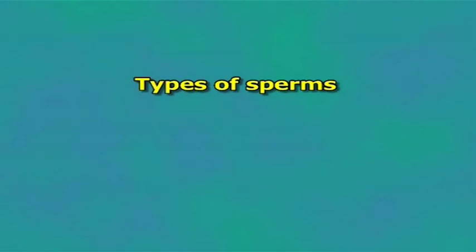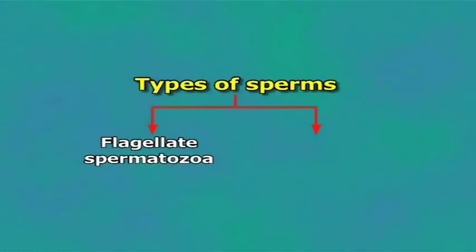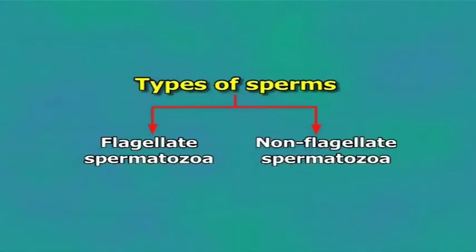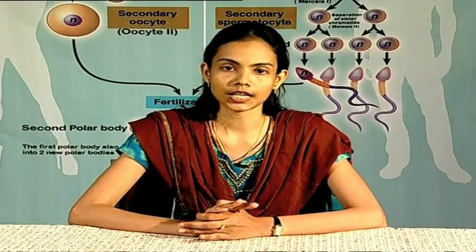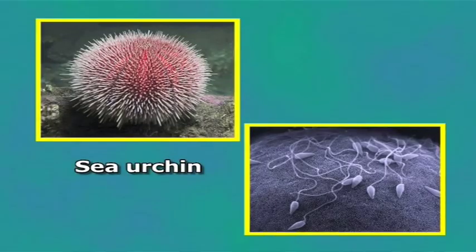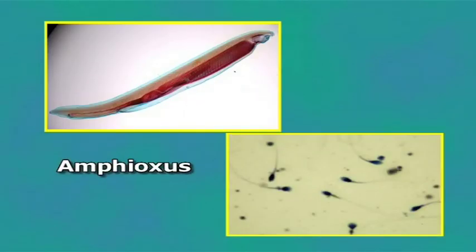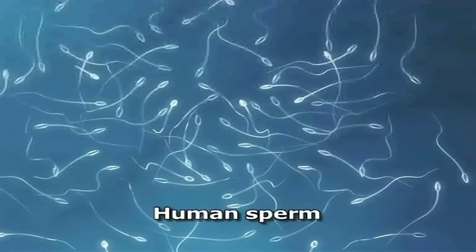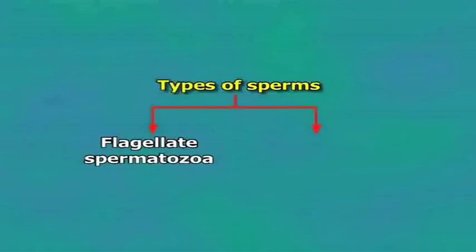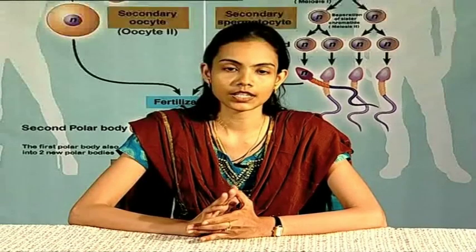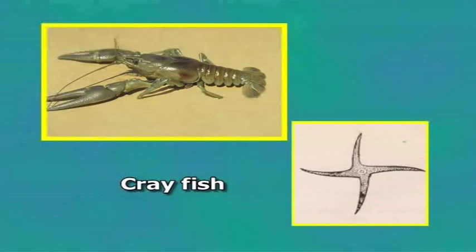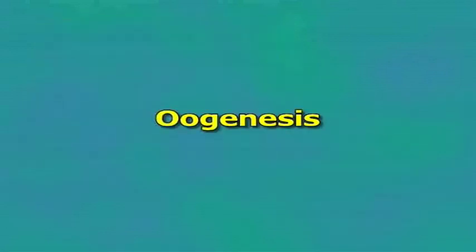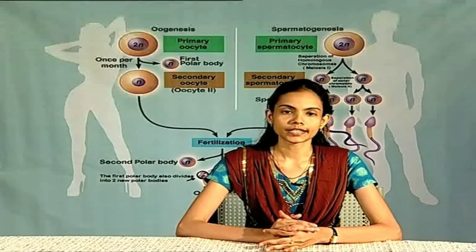Types of sperms. Sperms are of two types: flagellate spermatozoa and non-flagellate spermatozoa. Flagellate spermatozoa. Flagellate sperms contain one or two flagella. Example: sea urchin, amphioxus, sturgeon, frog, turtle, chick and man. Non-flagellate spermatozoa. Flagella are absent in sperm. Example: crayfish, ascaris.